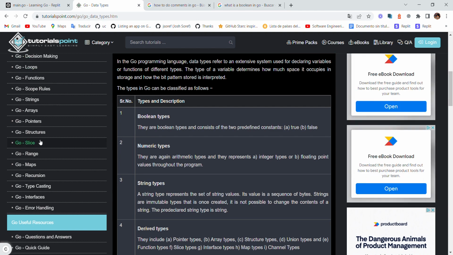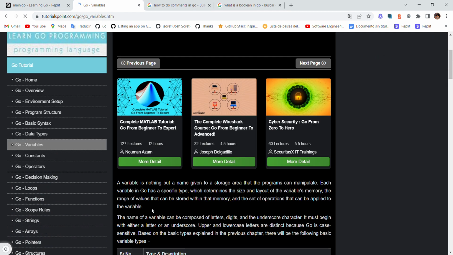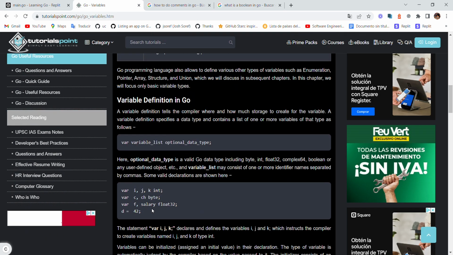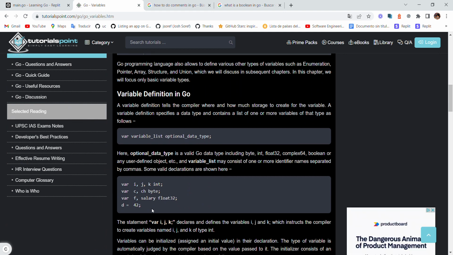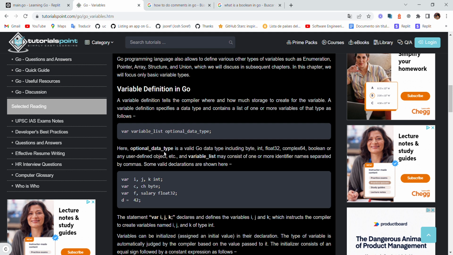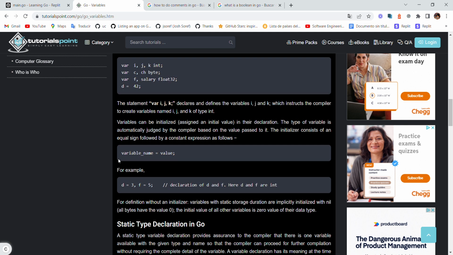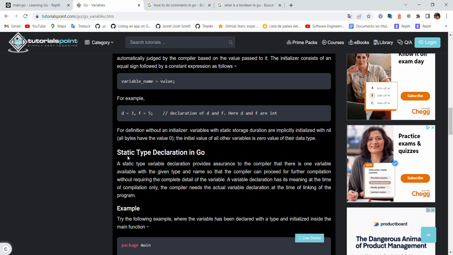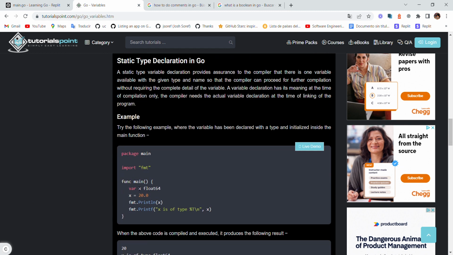Then we have variables. We're actually going really fast. This is actually really easy. Package main, var.